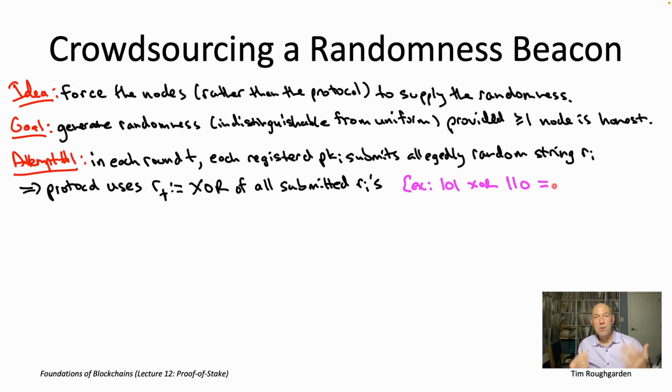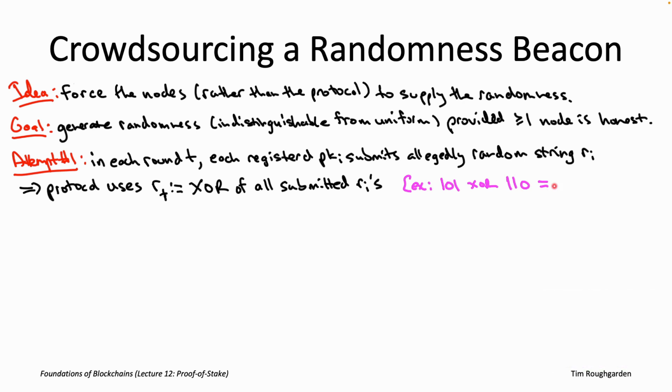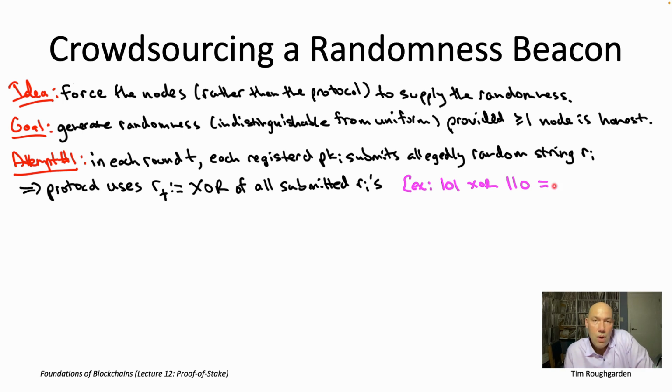If both of the inputs have a 1, the output has a 0. If exactly one of the 2 inputs has a 1, then the output's going to be a 1. So for example, if you XOR 101 and 110, then in that first bit, both of the arguments have a 1, so that gives us an output of a 0 in the first bit. In the second bit, exactly one of the 2 inputs has a 1, the second one, so we're going to get a 1 as the output.